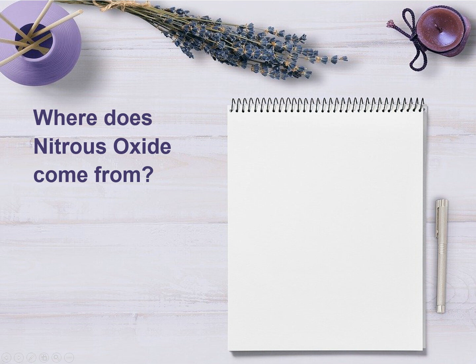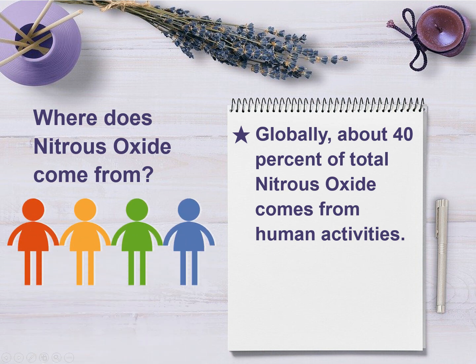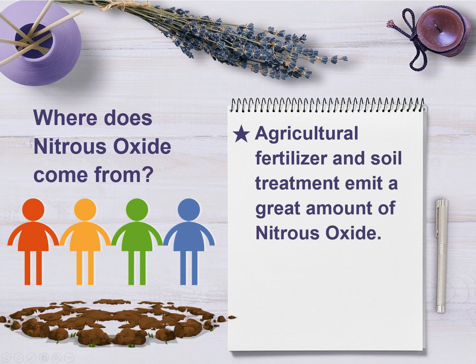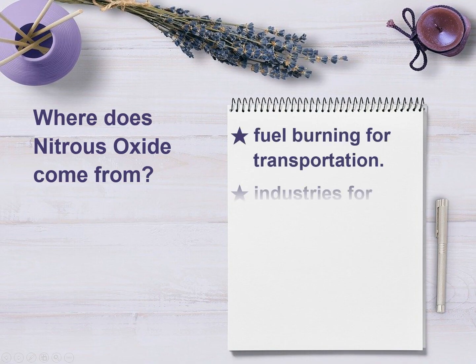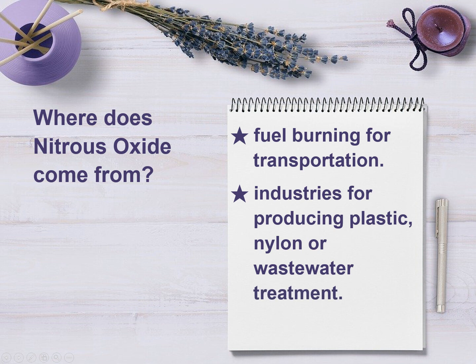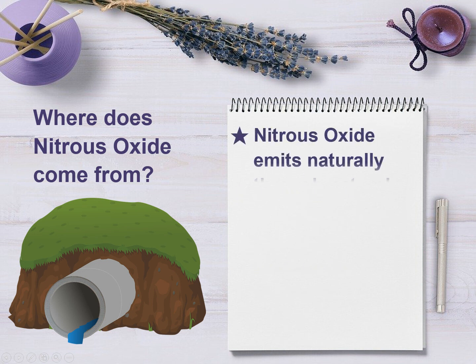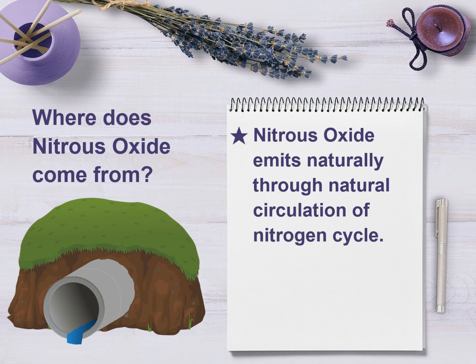Where does nitrous oxide come from? Globally, about 40% of total nitrous oxide comes from human activities. Agricultural fertilizer and soil treatment emit a great amount of nitrous oxide. Fuel burning for transportation, and industries for producing plastic, nylon, or wastewater treatment, also emit it. Nitrous oxide is also emitted naturally through the natural circulation of the nitrogen cycle.